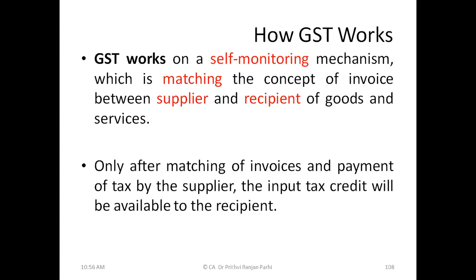When the supplier is supplying something, he files a return, and that data is automatically reflected in the GST portal. The recipient of goods or services checks whether the input credit reflected is correct or not. On that basis, he utilizes those credits for settling his liability. In fact, it's a matching concept. It is self-monitored.